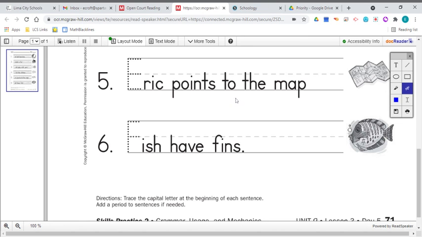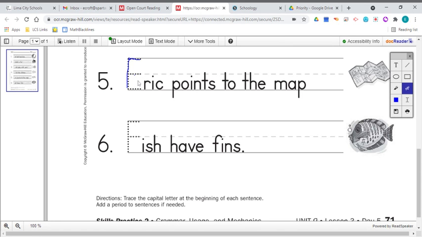All right, let's look at example number 5. Eric points to the map. Eric points to the map. Now, of course, we're going to trace the E in Eric. Now, this is a capital because it's at the beginning, and why can I not trace? There we go. And it's also someone's name. So you need to trace.